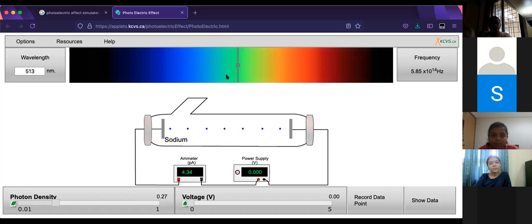What's photon density? Yeah, coming to that. So first tell me, what am I changing when I'm changing the wavelength or the frequency? You're changing the energy. Changing the energy, correct. Okay. So red, all of these lower frequency are lower energy, higher frequency is higher energy. Now, if I change photon density, what do you understand from photon density? What will I be changing if I'm changing this?